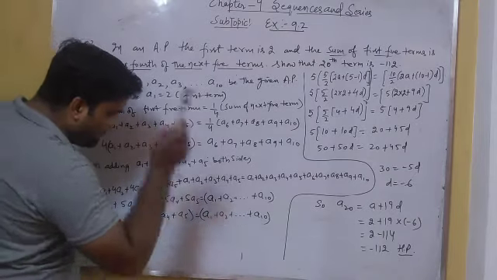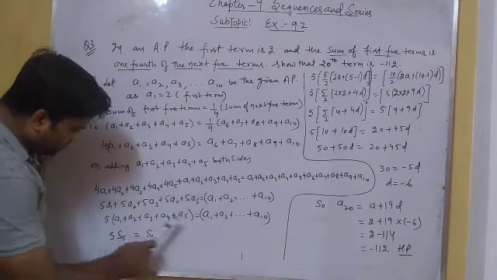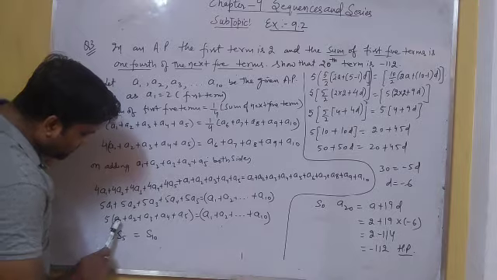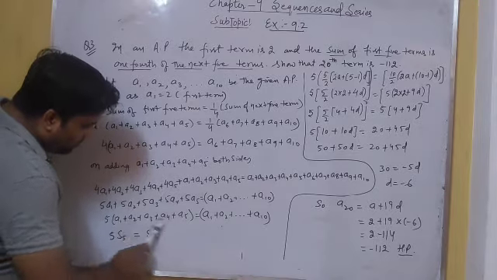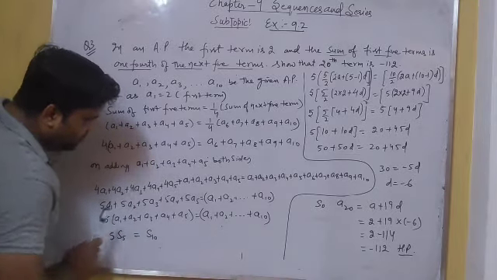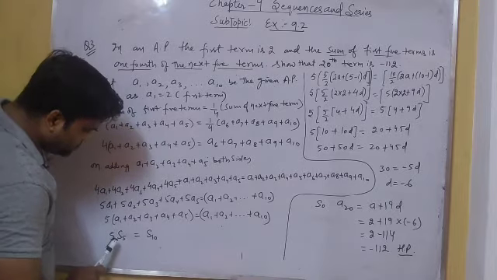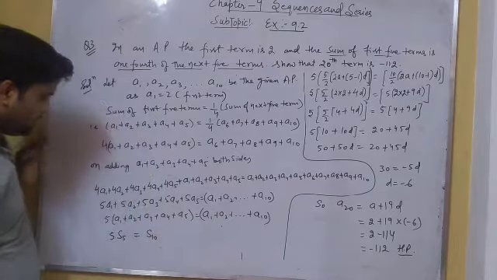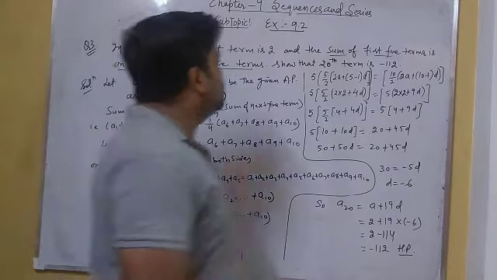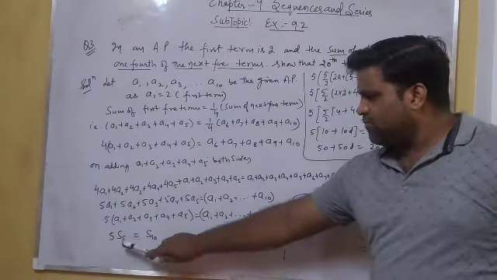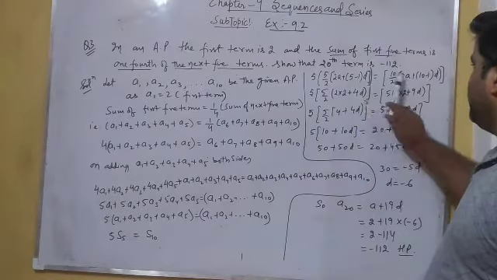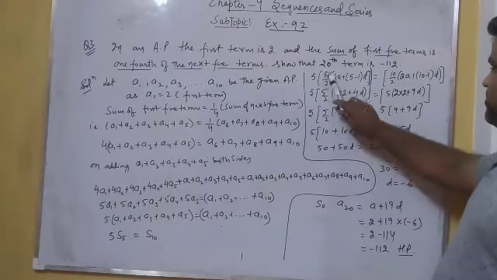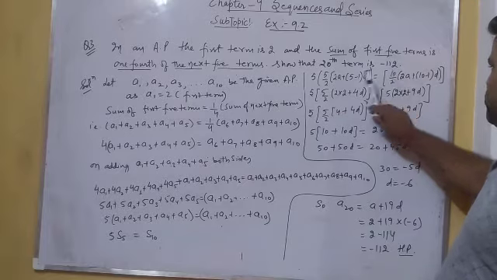These are the sum of n terms. On taking 5 common here, we get the sum of 5 terms, and this is the sum of 10 terms. So we can write 5 times the sum of 5 terms is equal to the sum of 10 terms, as it is given. Here on applying the sum of n terms of an AP formula, we get n by 2 times (2a plus (n minus 1) d) on both sides.